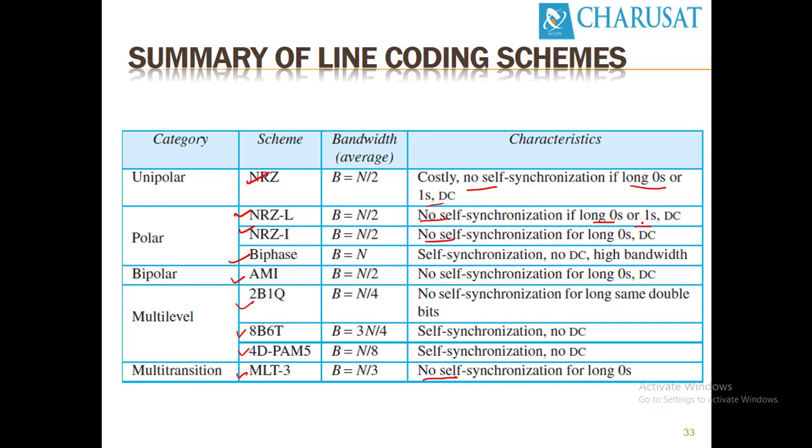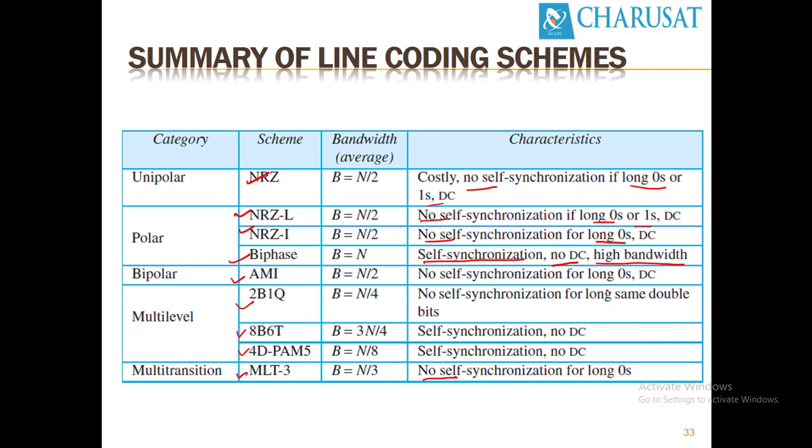In biphase, we have seen 2 methods, Manchester encoding and differential Manchester encoding. There is self-synchronization because it transitions from positive to negative in the middle of the pulse. There is no DC component because its average becomes 0, so there won't be baseline wandering, but the characteristic is high bandwidth, so it requires a high bandwidth frequency range.